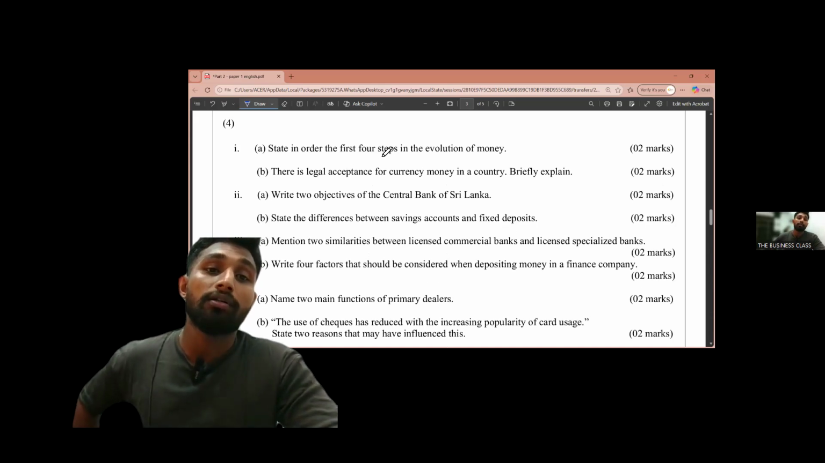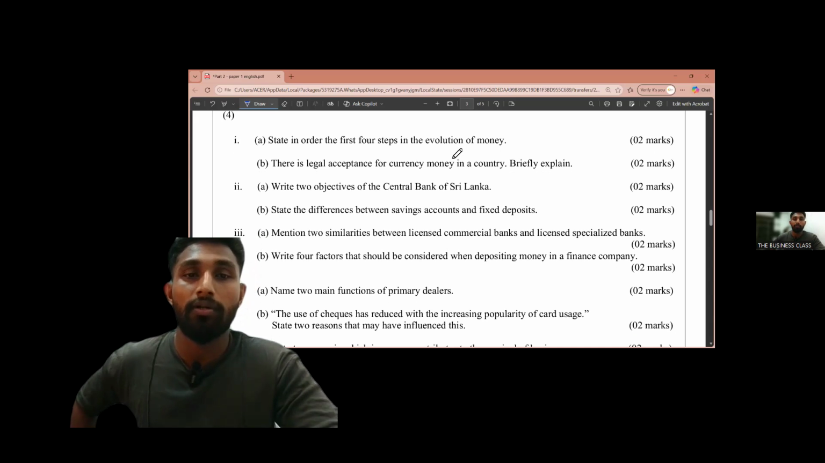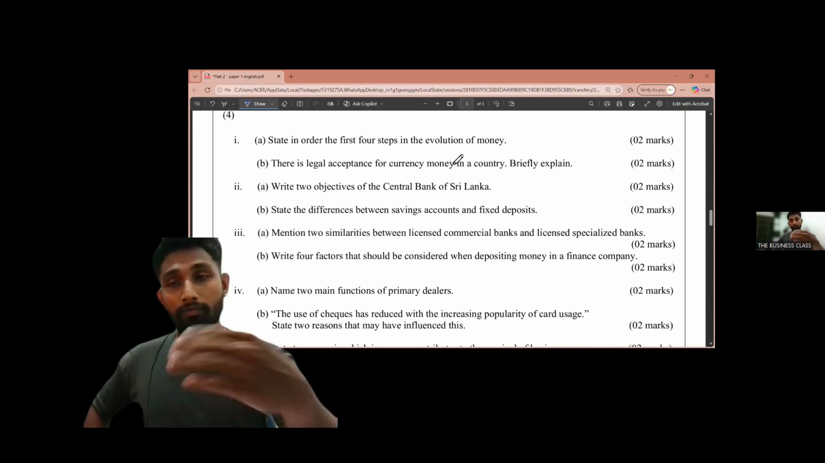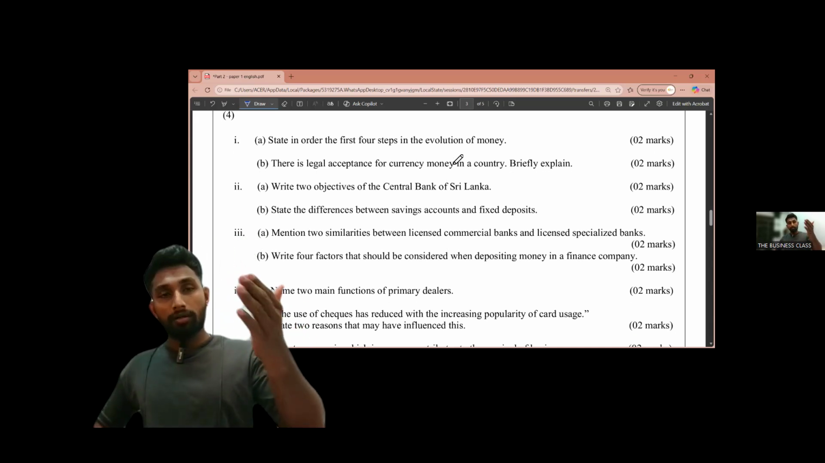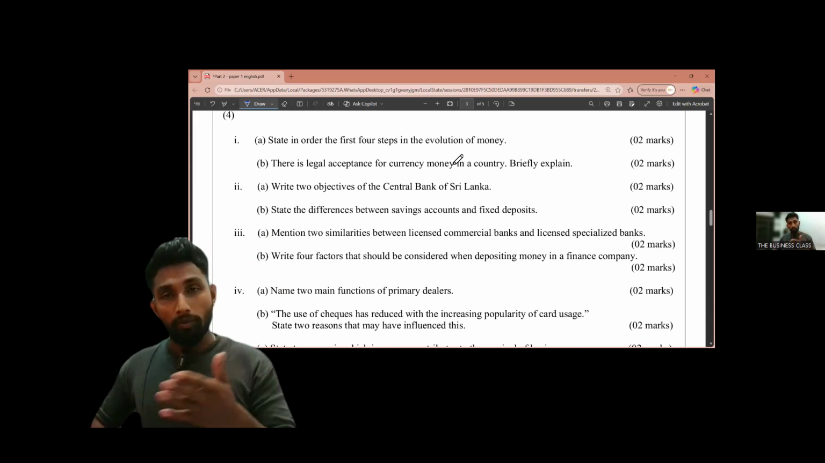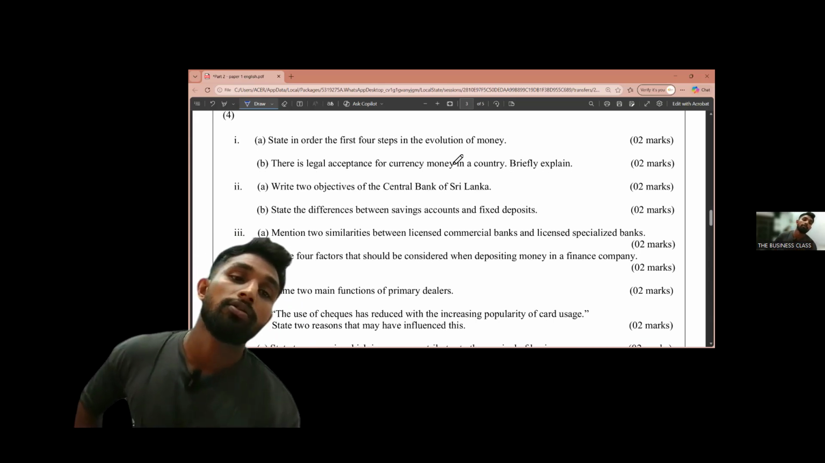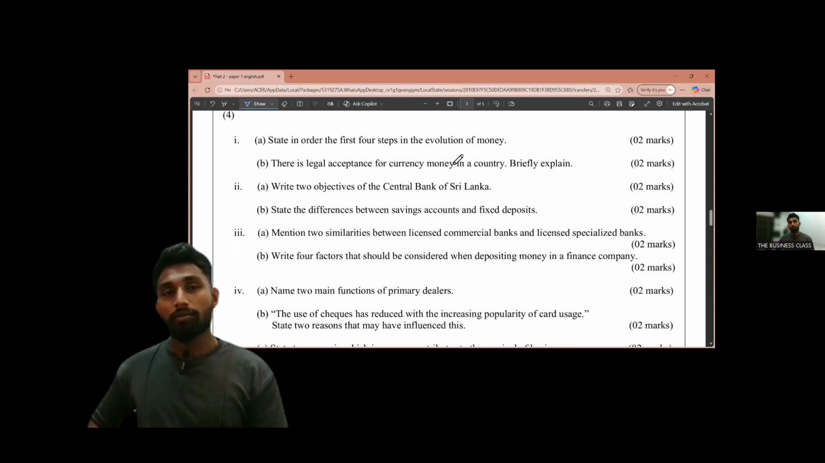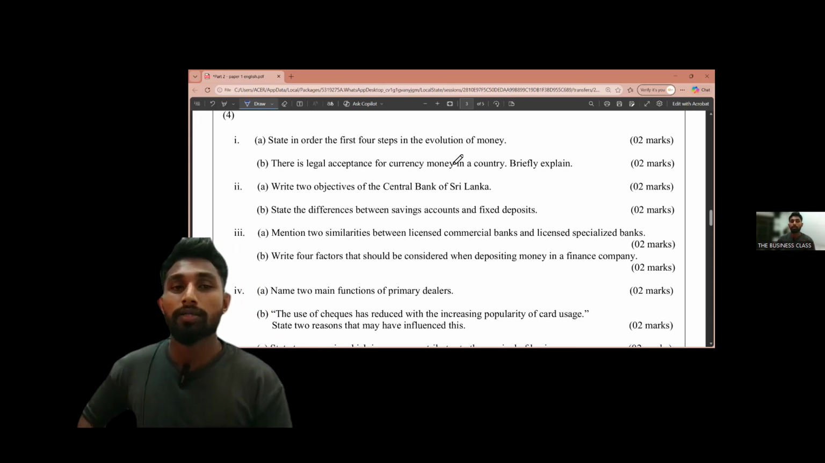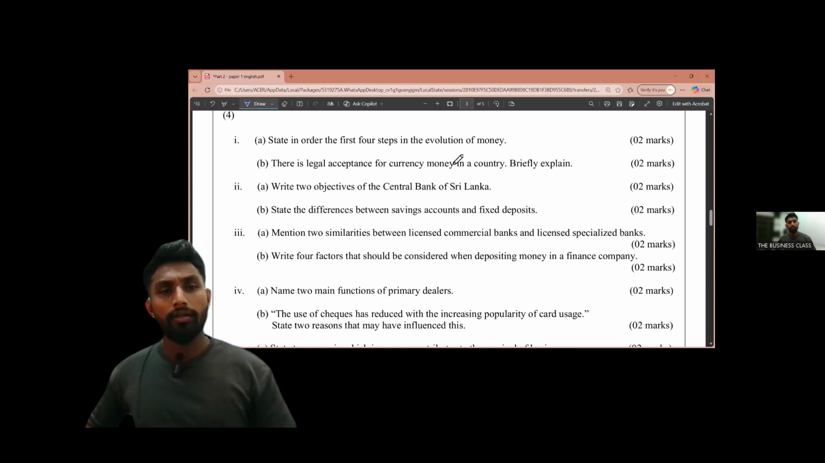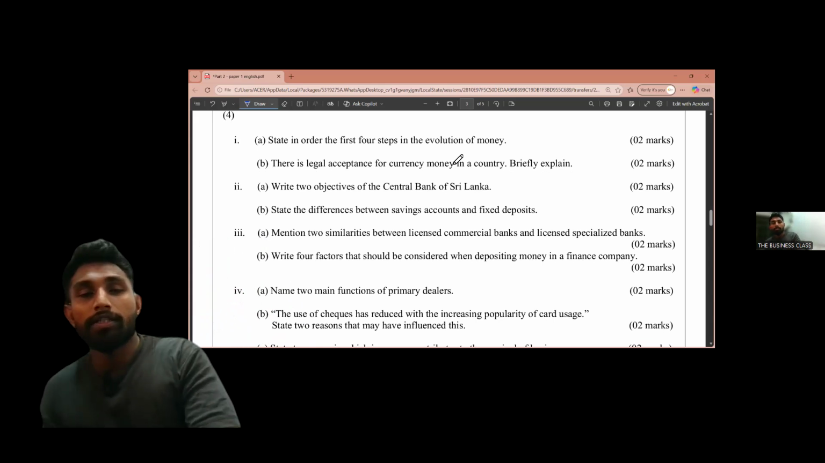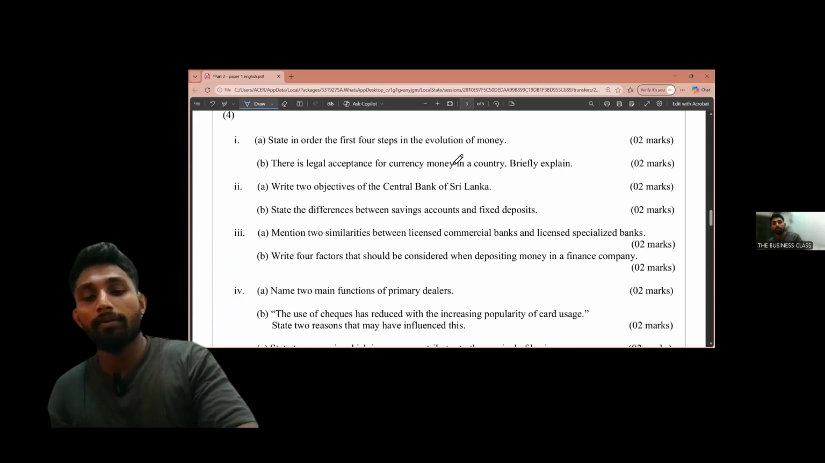Okay, so let's go to the fourth question. State in order the first 4 steps in the evolution of money. I saw some students having small wrong answers for this. I have discussed this now, so just watch those recordings. How does this evolution of money happen? What is the first step?